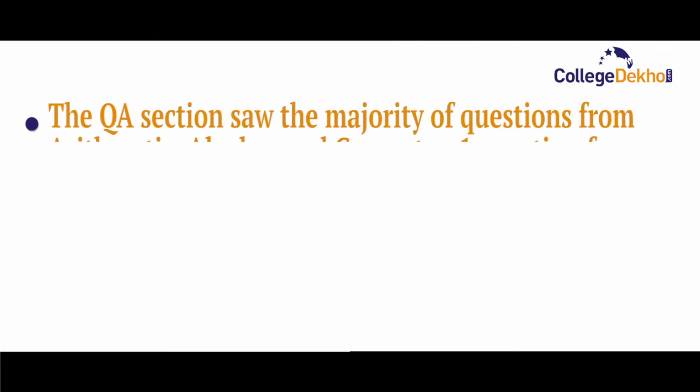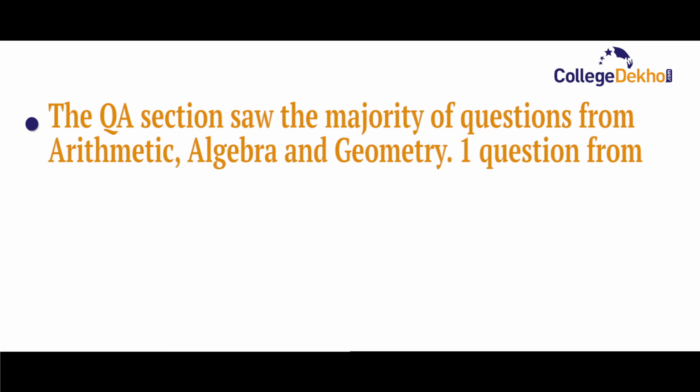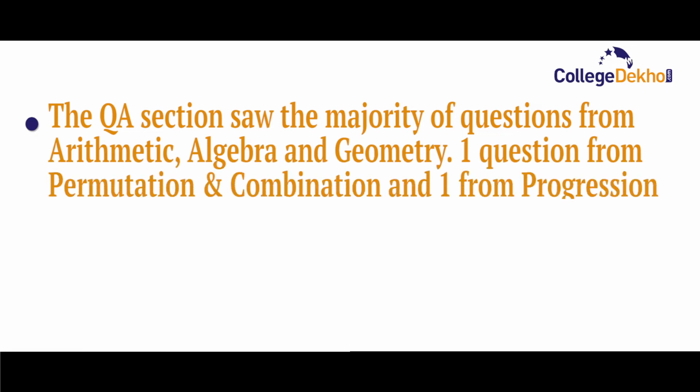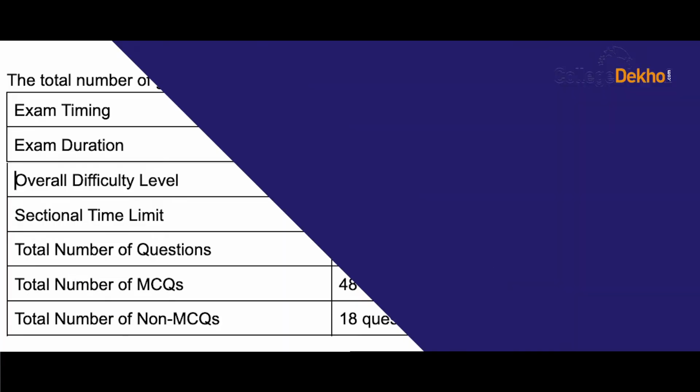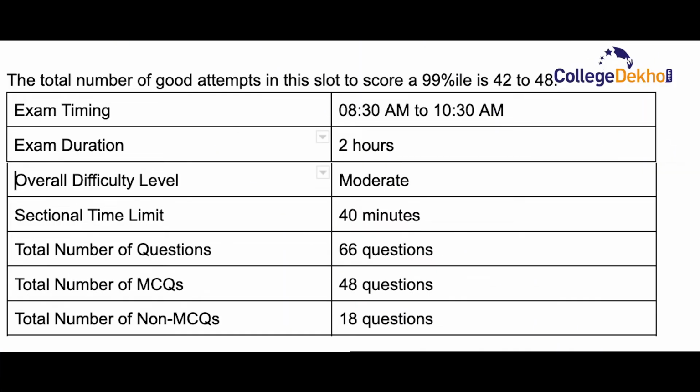The QA section saw the majority of questions from arithmetic, algebra and geometry. 1 question from permutation and combination, 1 from progression was also asked in the exam. The total number of good attempts in this slot to score a 99 percentile is 42 to 48.